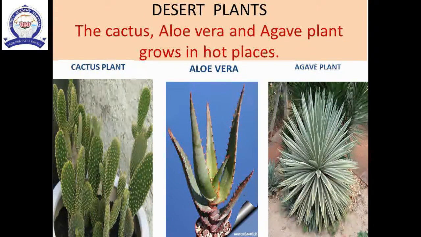The next one is desert plants. What are desert plants? The plants which live in desert are known as desert plants. For example, cactus, aloe vera, agave plant. They grow in hot places. The desert plants have thorns.